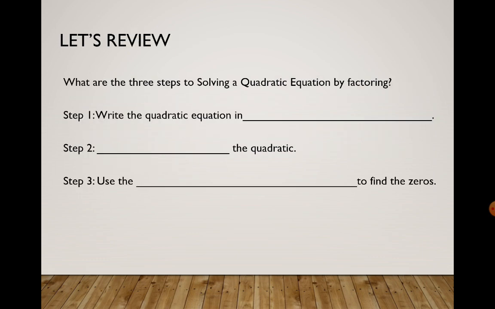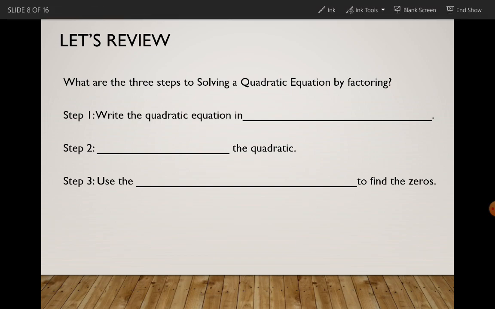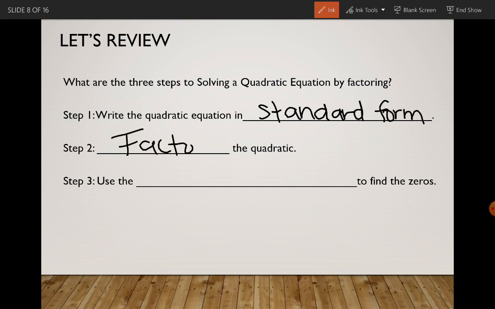All right, let's review. What are the 3 steps to solving a quadratic equation by factoring? Step 1 is to write the equation in standard form. Step 2 is to factor the quadratic. And step 3 is to use the zero product property to find the zeros.